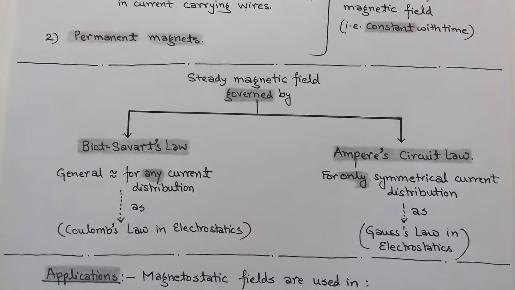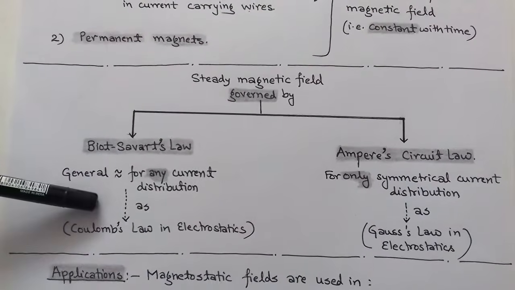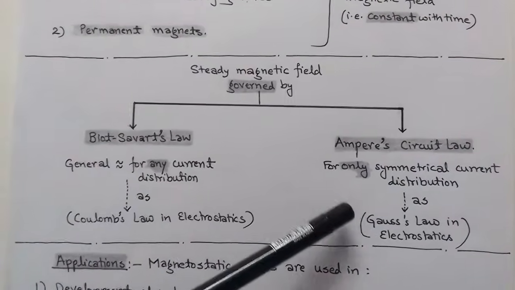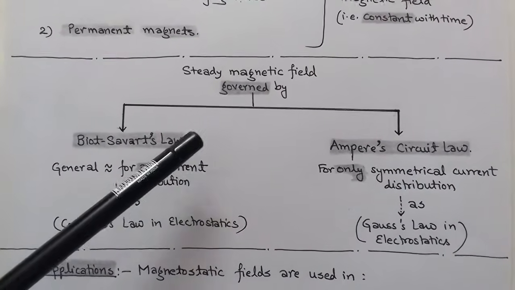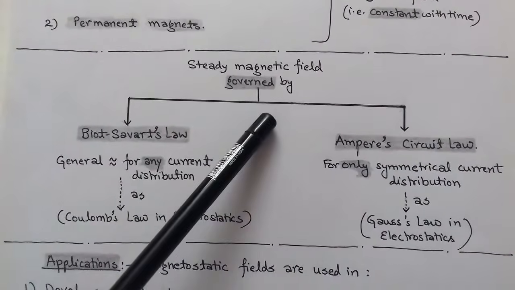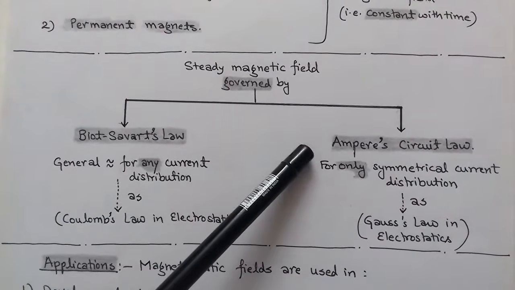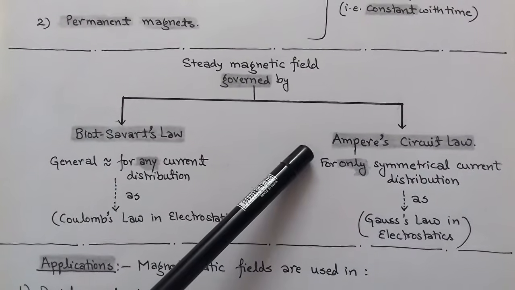As we compare magnetostatic with electrostatic, Biot-Savart's law is similar to Coulomb's law, while the Ampere circuit law is similar to Gauss's law. So these are the two laws which govern the steady magnetic field. First is Biot-Savart's law and second is Ampere's circuit law. And there is a difference between these two laws.